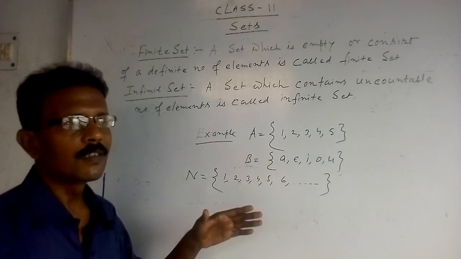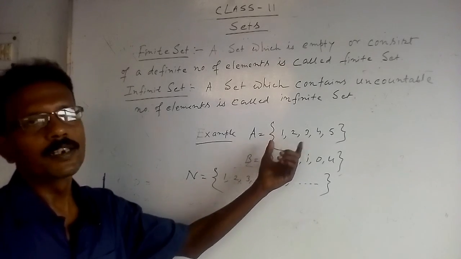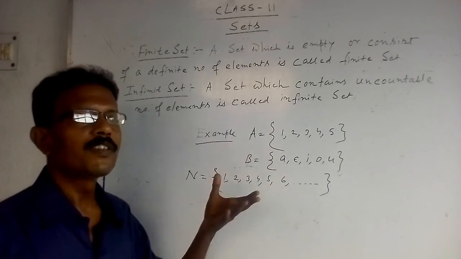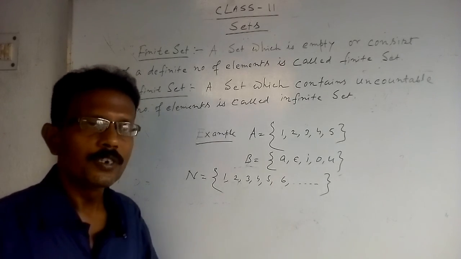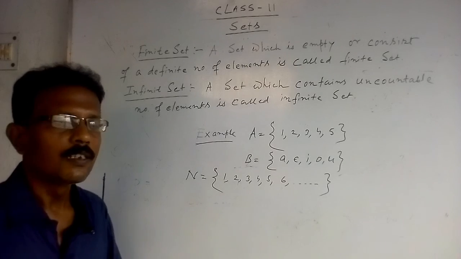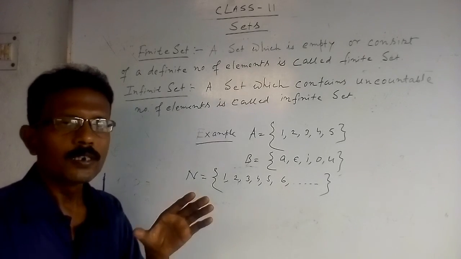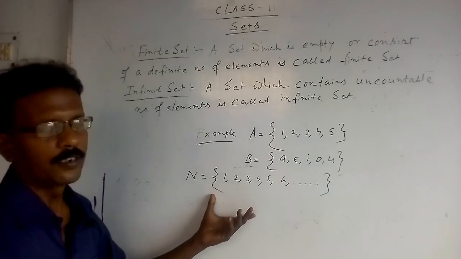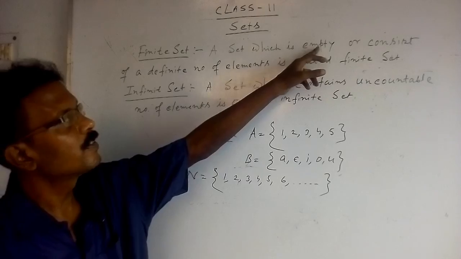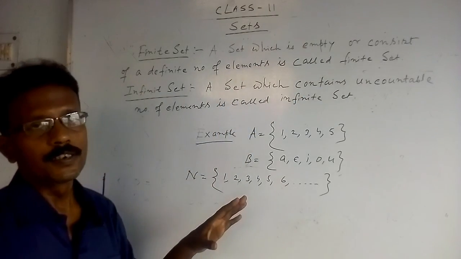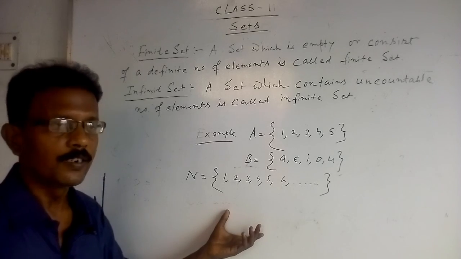And when an infinite set is restricted to some extent, then we get a finite set. That is, the set of natural numbers less than 10, whole numbers less than 20, prime numbers less than 30. These are all finite sets because you can count them; there is a definite number of elements. And above all, the empty set is a finite set. The empty set has no element, that is 0 elements, therefore the empty set is a finite set.